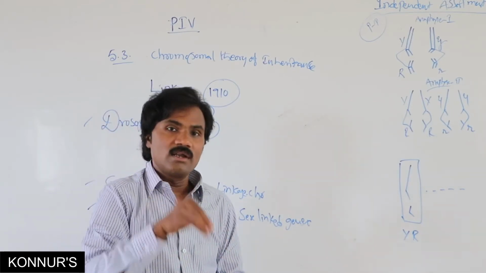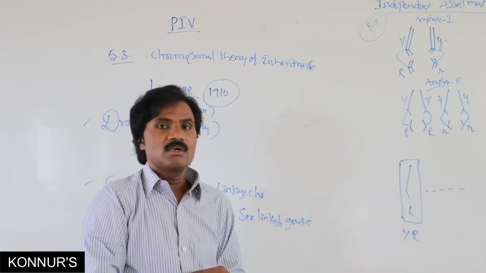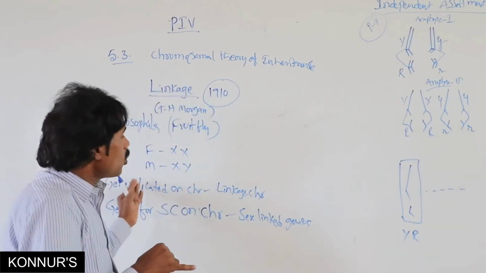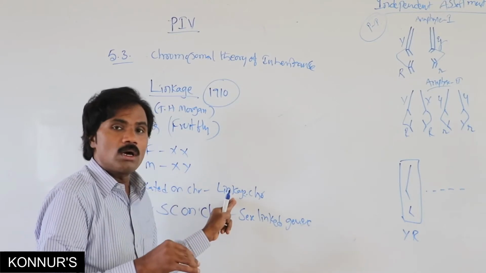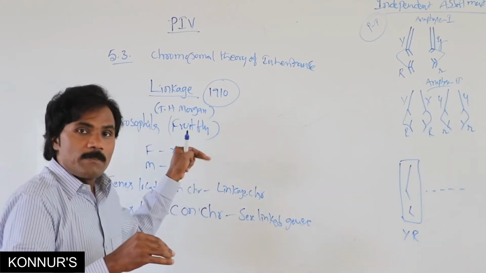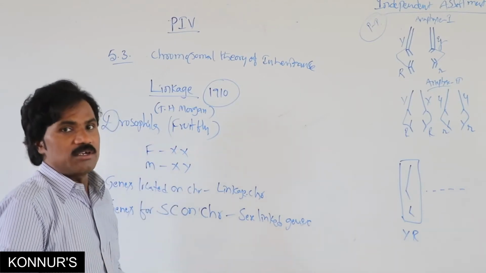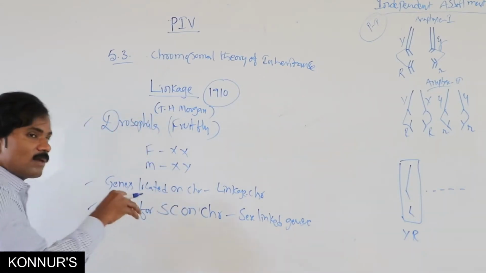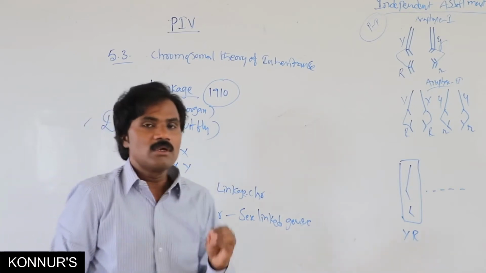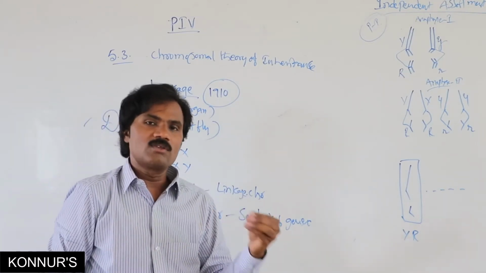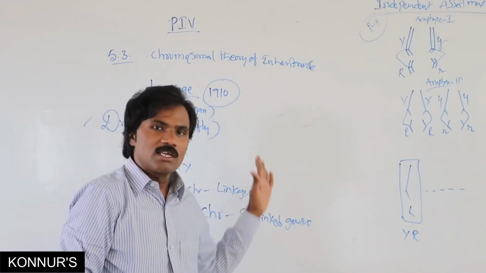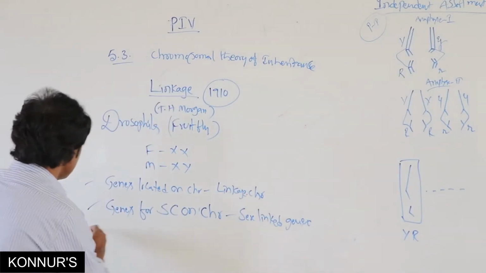So sex-linked inheritance, sex genes, or chromosome-linked genes are primarily explained by the scientist Morgan in Drosophila, apart from other scientists working on different organisms.